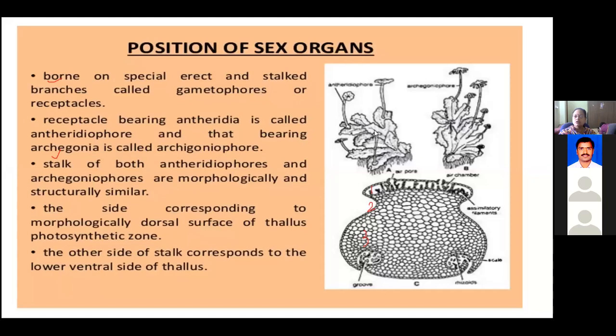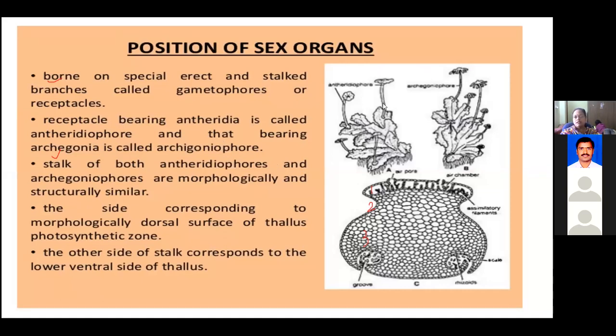Okay, so on the male thallus, the antheridia developed on the gametophore or the stalk, that complete structure is called antheridiophore. Whereas in the female thallus, the archegonia, developed on the stalk, that complete structure is called archegoniophore. So these two are very important points in Marchantia.